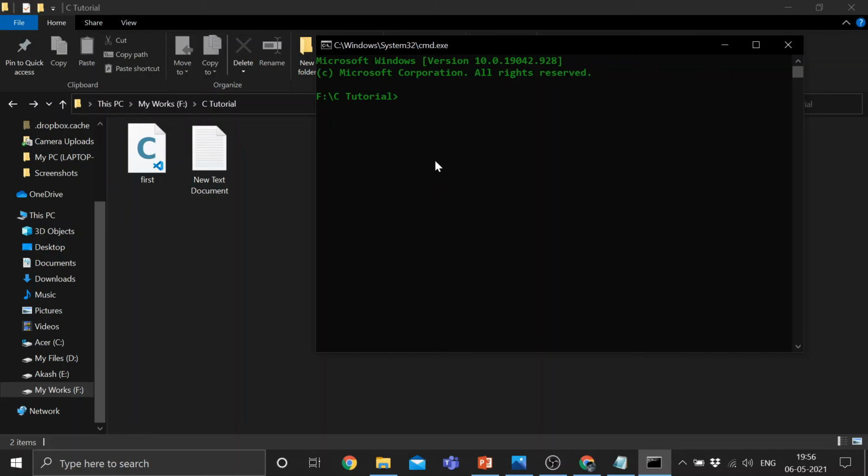Then write gcc space the file name, first dot c, and press enter, and it will create a new file called a.